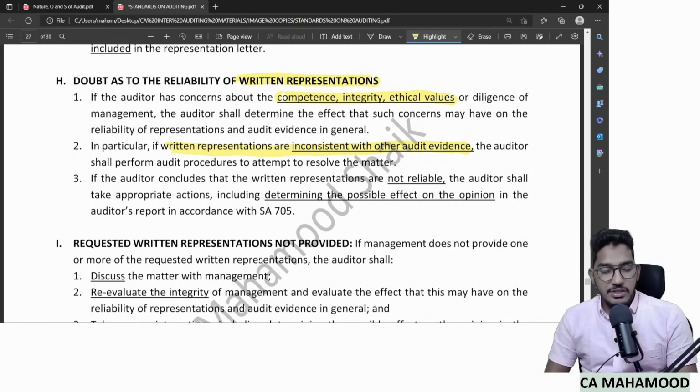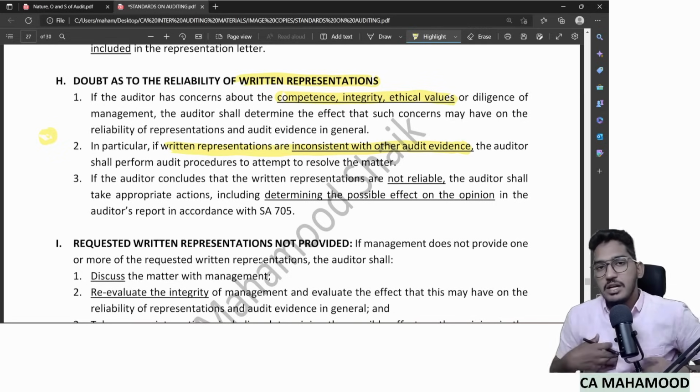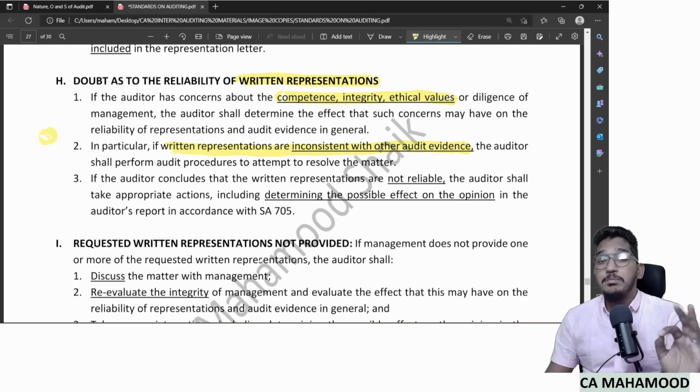Particularly, if the written representations are inconsistent with other audit evidence. You got some other audit evidence, you got written representations also, but both are not matching, then you have to immediately resolve the matter. You did some inspection, got some evidence, and that evidence is telling you something, but written representations are saying something else. You should immediately try to resolve the matter by performing audit procedures and find out whether the evidence that you collected is wrong or management's representations are wrong. If the evidence is wrong, well and good, fine.